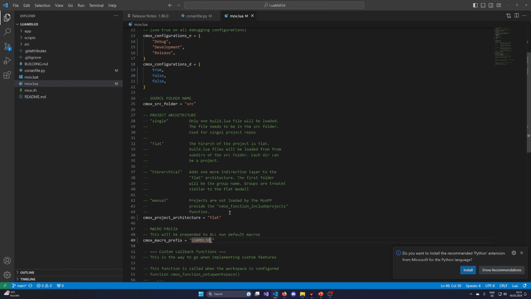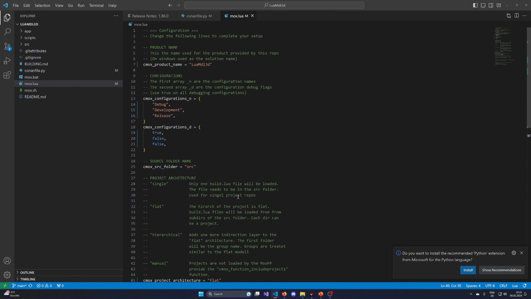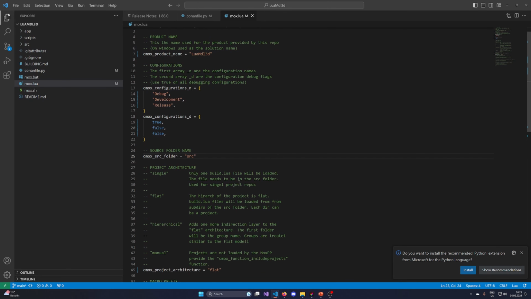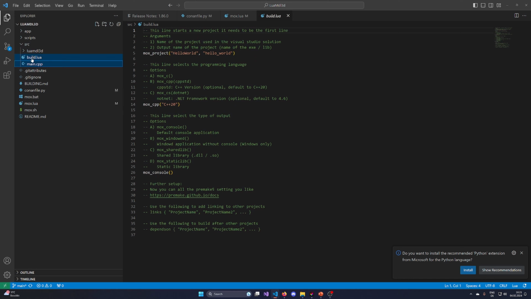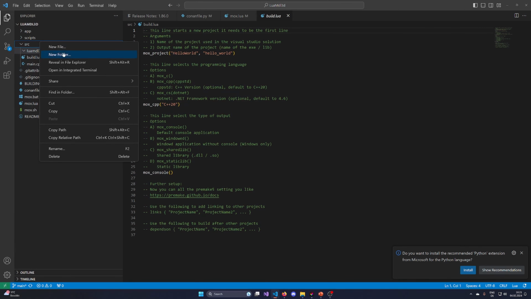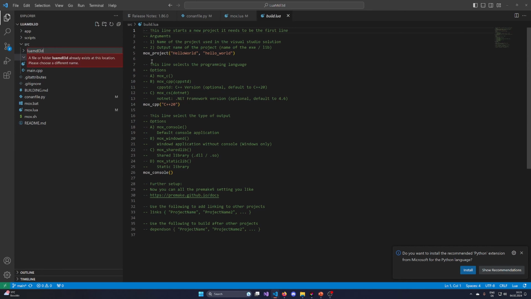Let's add the prefix in here. And let's make the architecture flat so that we can have multiple projects, because we're going to have multiple ones. We're going to have a Lua MDL 3D project, and we're going to have a Lua MDL 3D lib. So we're going to have a library, a command line util, and we might have a UI.